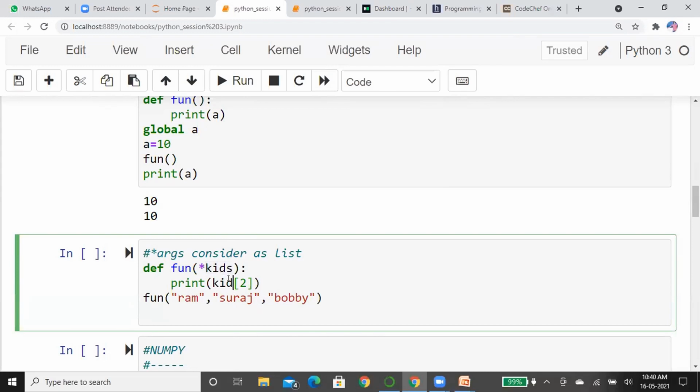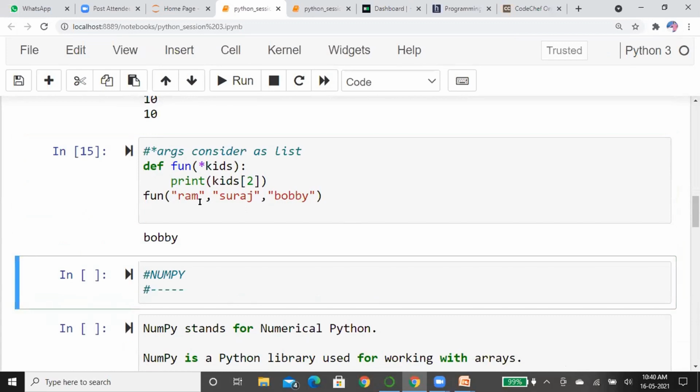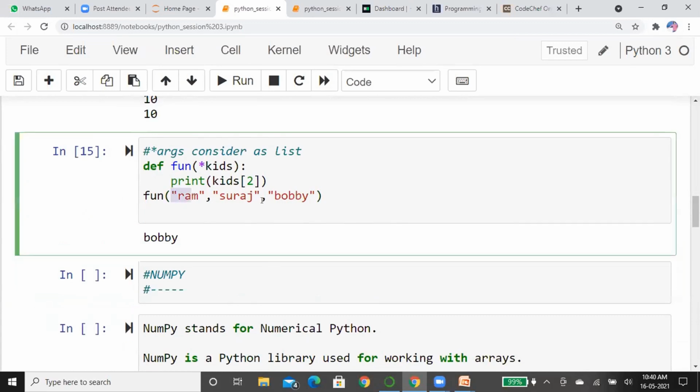Now I'm going to access this kids as a list. I'm going to print index 2. In kids, 0th index, first index, this is the second index. So the output should be Bobby. I'm going to run this cell. See here, what happened? We passed any number of arguments, but it considers them as a list when you keep one star.